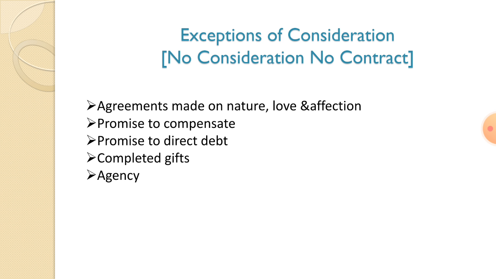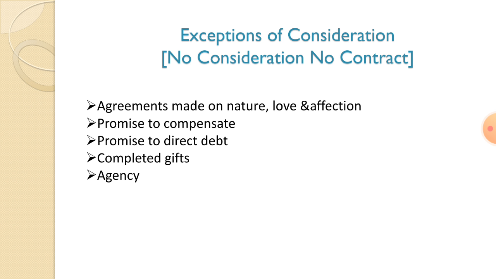But if I take the money from my friend and just escape, I go somewhere else. He was asking for his money, but I was not replying. According to law, he cannot recover the money. That is called a promise to pay a time-barred debt. So, according to law, if you take any money from any person, it should compulsorily be in a written document, because we cannot say who are the good persons and who are the bad persons in this society. That is the part of a promise to pay a time-barred debt.